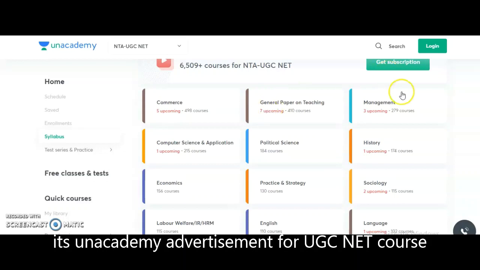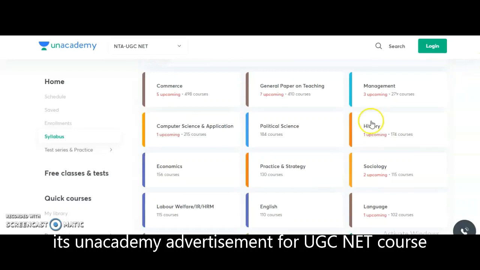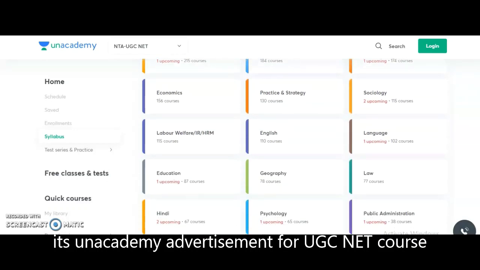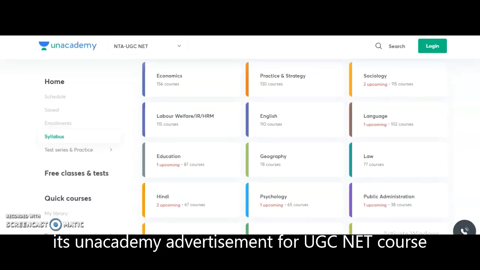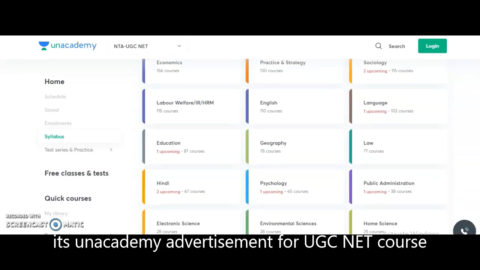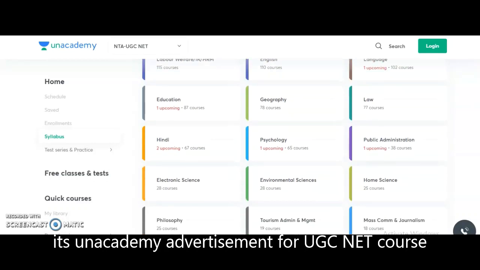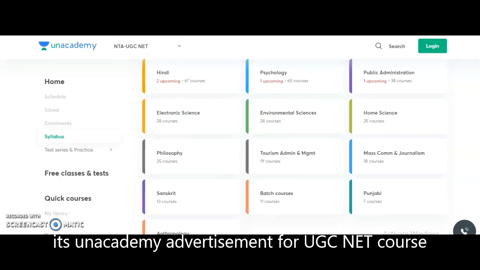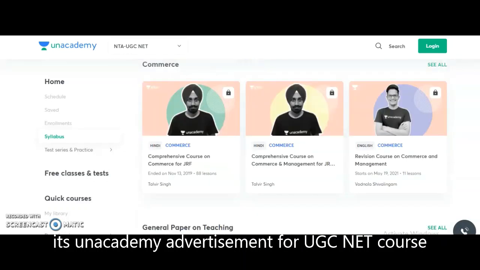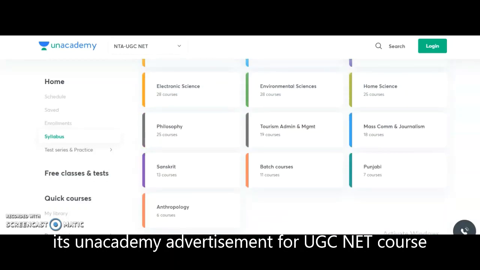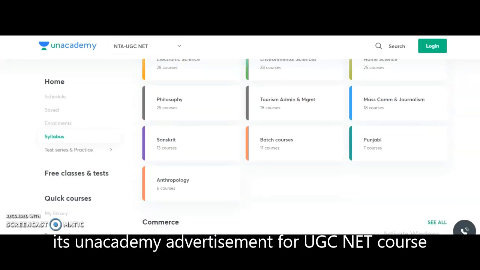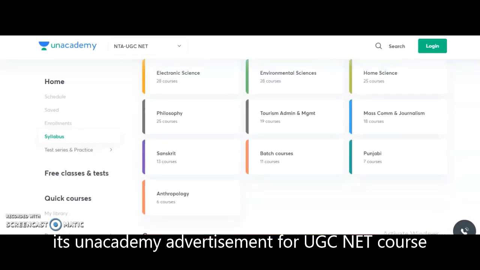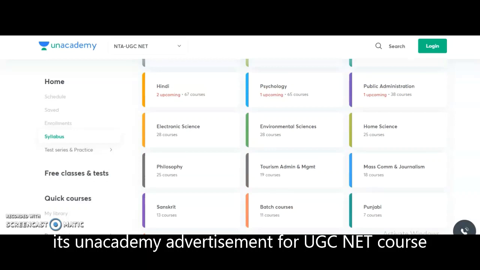UGC NET. Commerce and general paper on teaching, management, computer science and application, political science, history, economics, practice and strategy, sociology, labor welfare, English, language and education, geography, law, Hindi, psychology, public administration, electronic science, environmental science, home science and philosophy, tourism admin and management, mass communication and journalism, Sanskrit, Punjabi and anthropology. So these are the different subjects where Unacademy is providing the courses, guys.